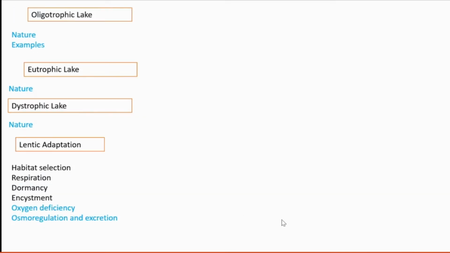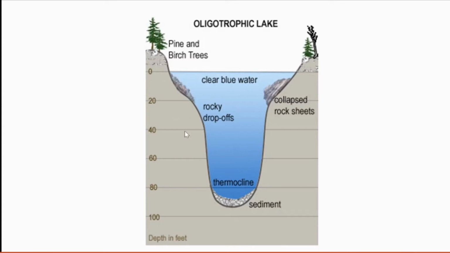I will go and see each one. Oligotrophic lake: I will show the picture. This is a cross section of this type of lake. What's the nature? It is very deep, as you can see clearly in the picture. The nutrients are very few. There are very few sediments in these lakes and a low nutrient supply.